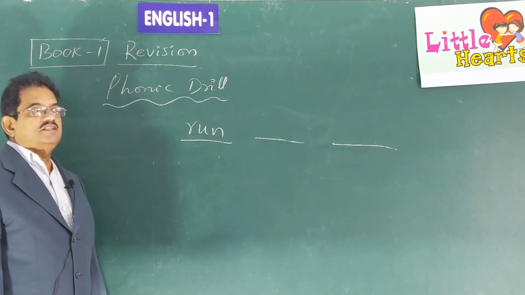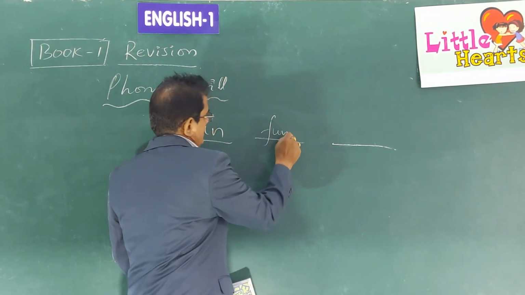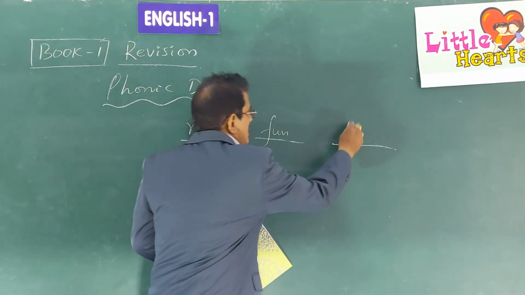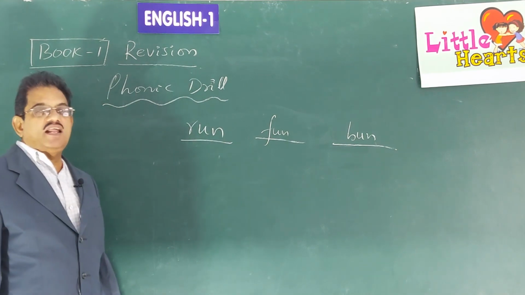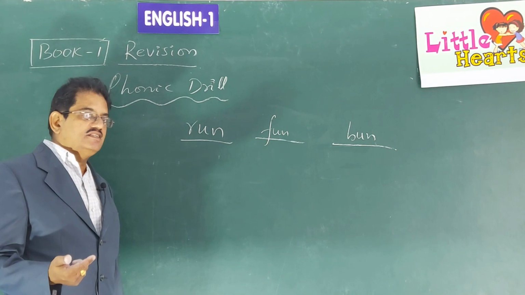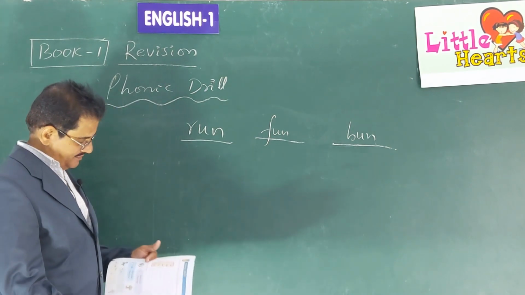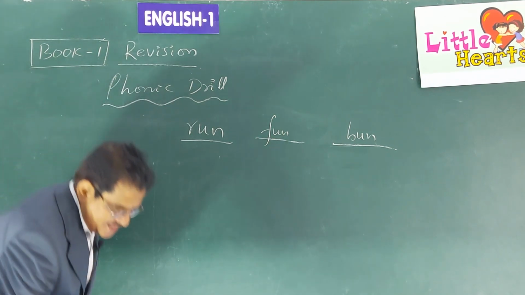Recollect, children, you learned this in the previous classes. FUN, fun. Yes. Another word, BUN, bun. Run, fun, bun. Do they give the same sound or not? Yes. So this comes under phonic drill. This is what is called phonic drill.